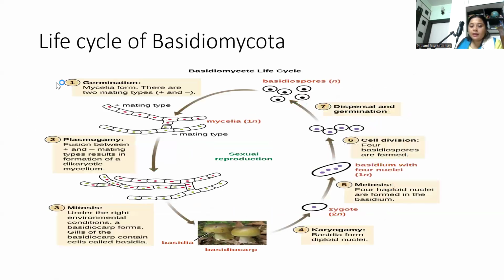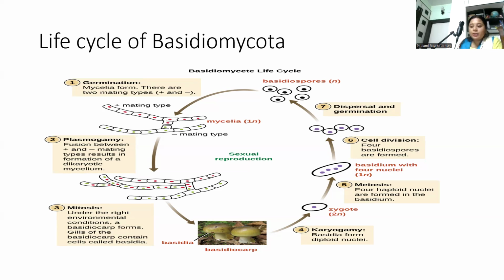Now, the next is the life cycle of Basidiomycota. Now, asexual reproduction of Basidiomycota. In asexual reproduction, the haploid mycelium begins, and formation of conidiophores, production of conidia, which are the asexual spores. Conidia disperse, conidia germinate, and new haploid mycelium can be formed, and the cycle repeats.